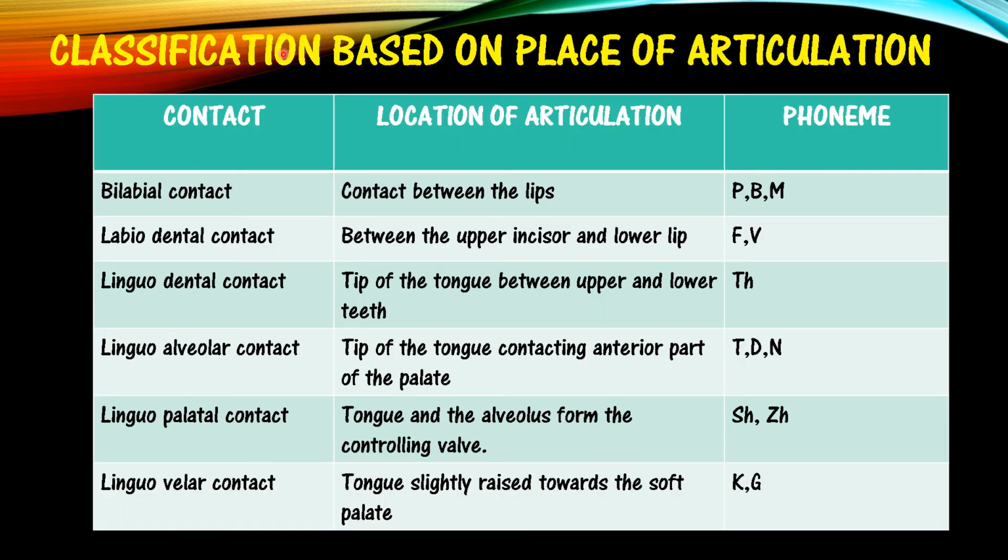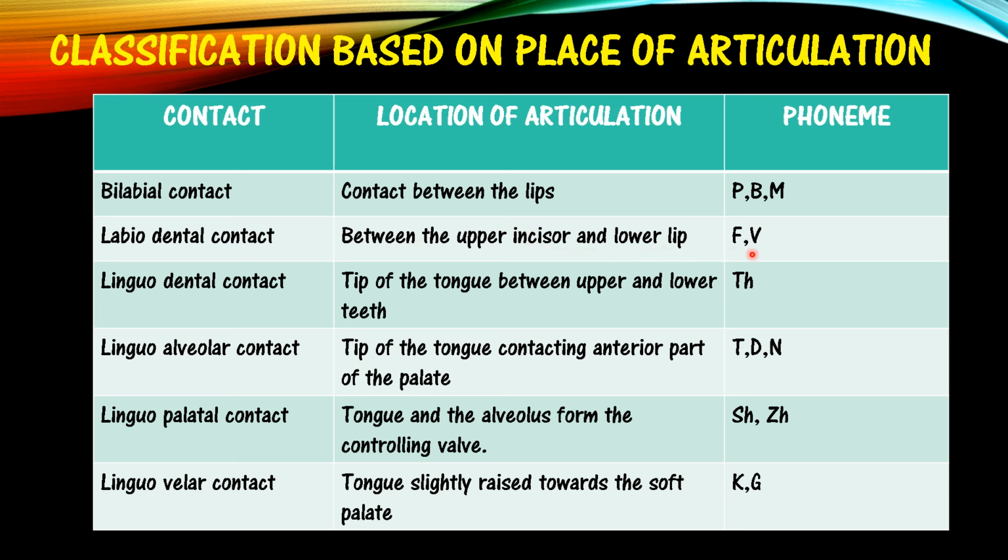So let's come to the sounds based on the place of articulation. First one is the bilabial contact. Here the contact is between the lips, as we already saw in the diagram. The sounds are P, B, M. Then labiodental, that is lips and teeth, contact between the upper incisor and the lower lip.